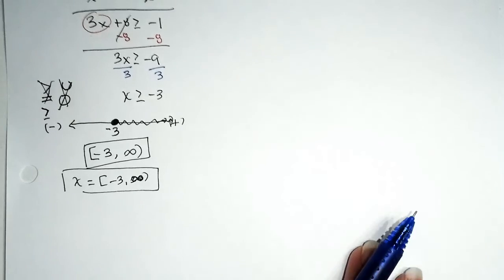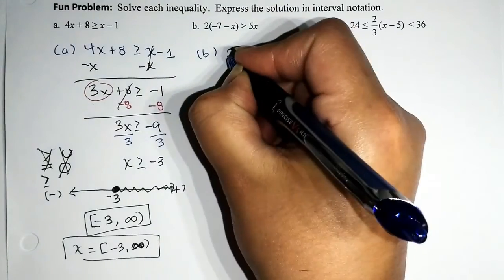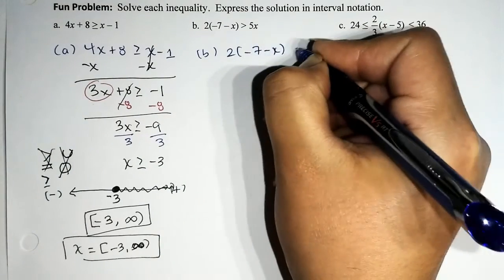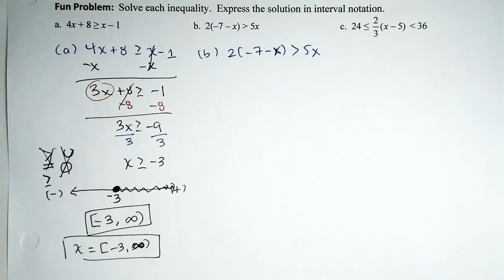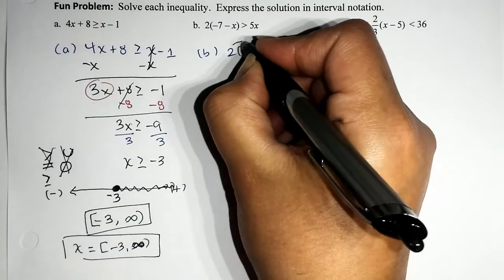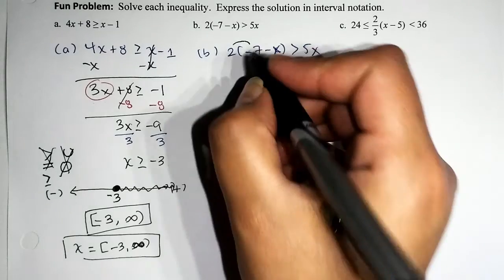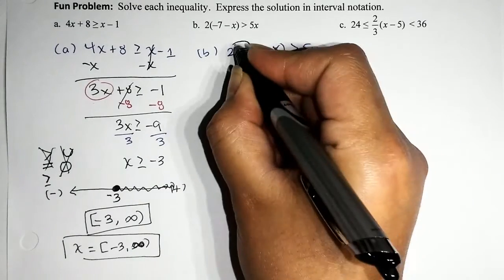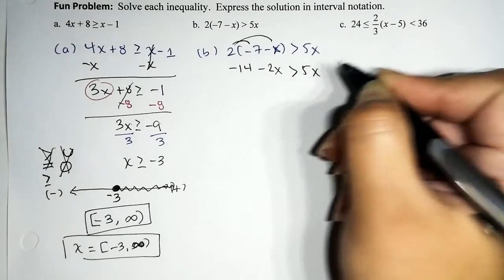Okay, so problem B. We have 2 times negative 7 minus x is greater than 5x. First things first, let's simplify each side. And again, to solve it, you solve it the same way as if it was an equation. So let's clear grouping symbols and work our magic to isolate that variable term. The product of 2 and negative 7 will give us negative 14. The product of 2 and negative x is negative 2x, and that is greater than 5x.